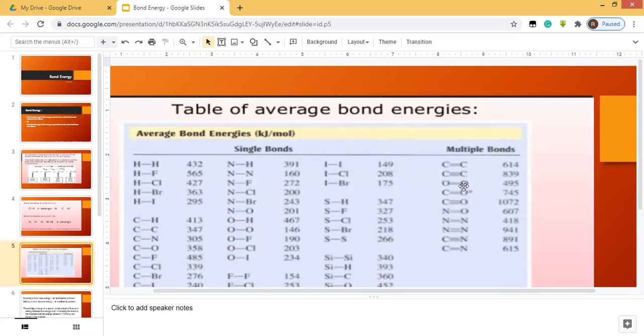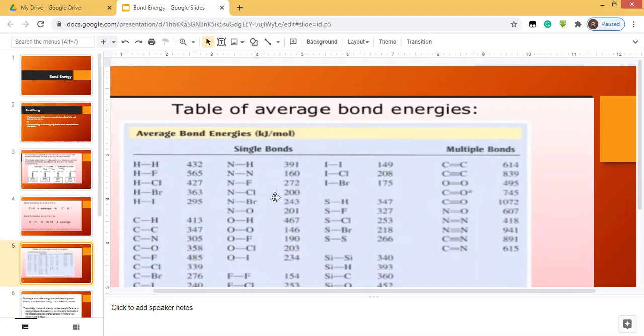Let us see here. You may see average bond energies of different molecules. This bond energy is also known as dissociation energy, because the dissociation is an endothermic process. Bond dissociation energy is regarded as positive because it requires energy, while the bond energy is the measure of the strength of that bond. The stronger the bond, the greater will be the bond energy.